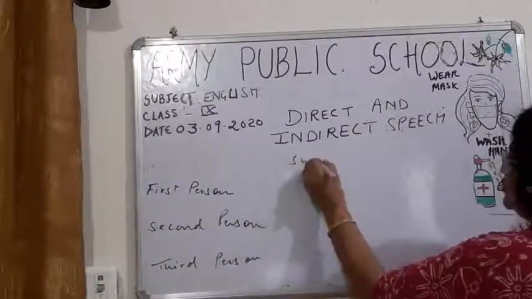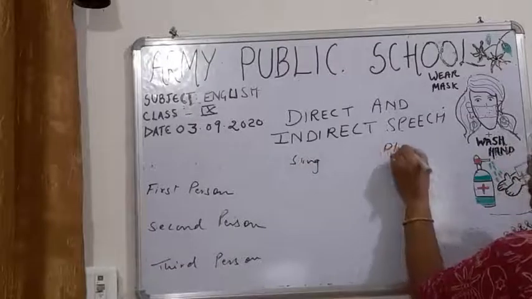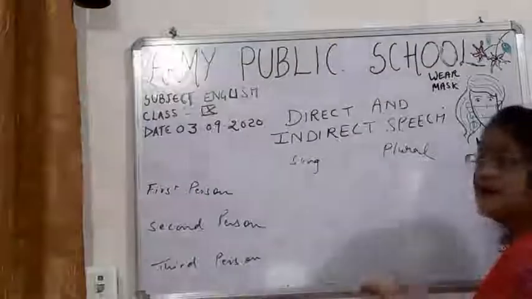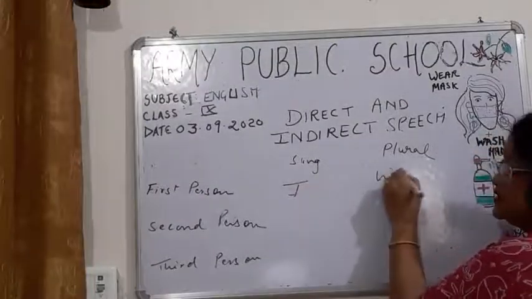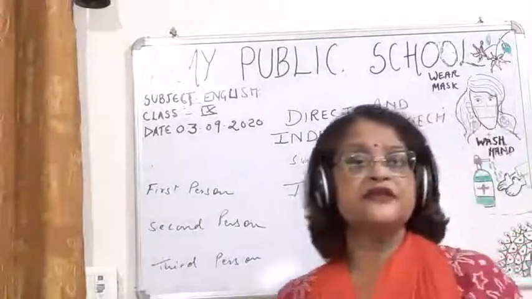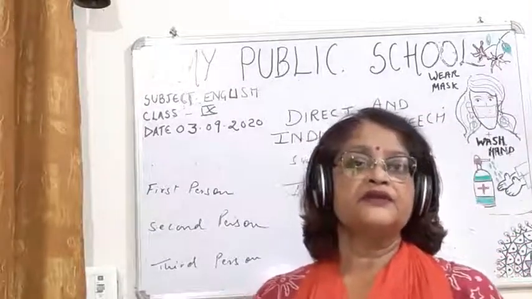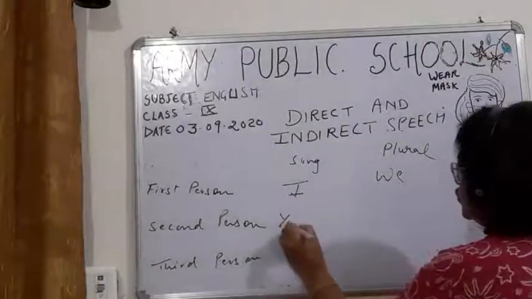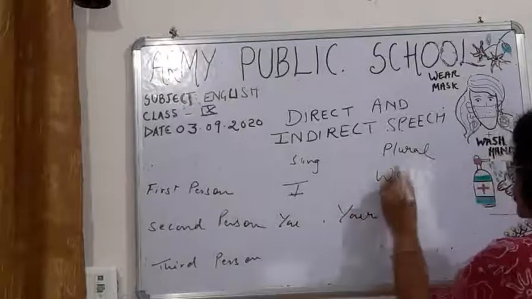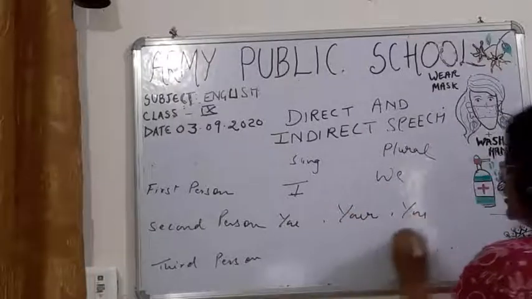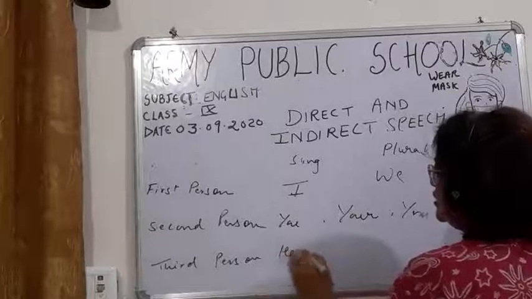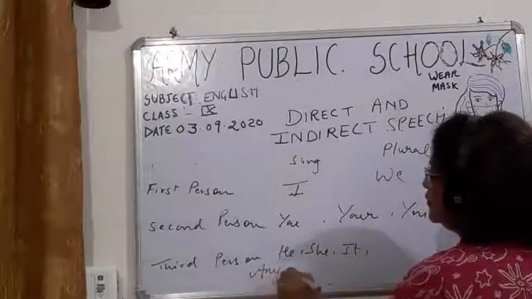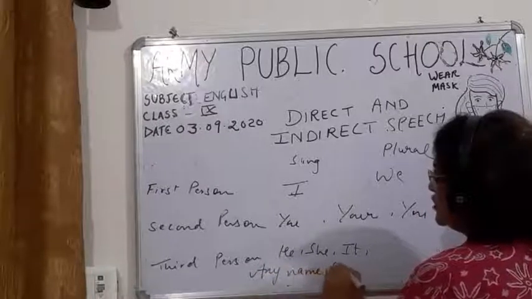Singular and plural. So what is first person? First person is I, and plural is we. Second person is you or your. Plural you, your and you. And children, third person is he, she, it, any name or singular thing.